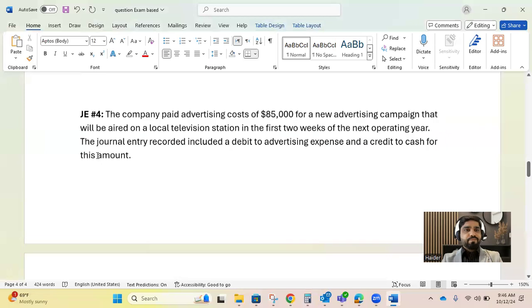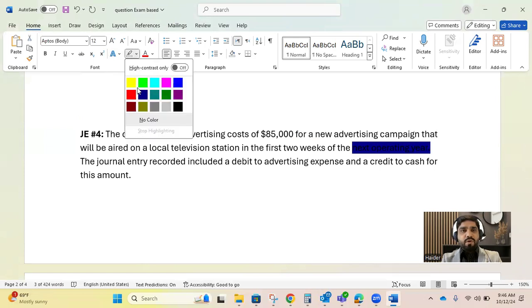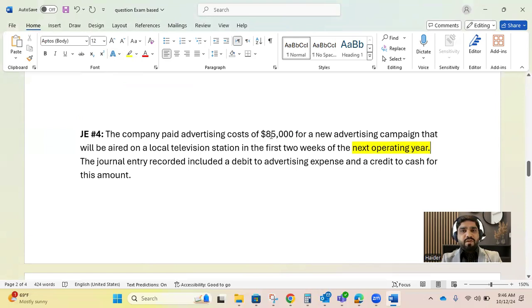Number 4. The company paid advertising cost of 85,000 for a new advertising campaign that will be aired on a local television station in the first 2 weeks of next operating year. This is the point: next operating year means this expense does not belong to this period. The journal entry recorded included a debit to advertising expense and credit to cash. So that was the mistake of our accountant.